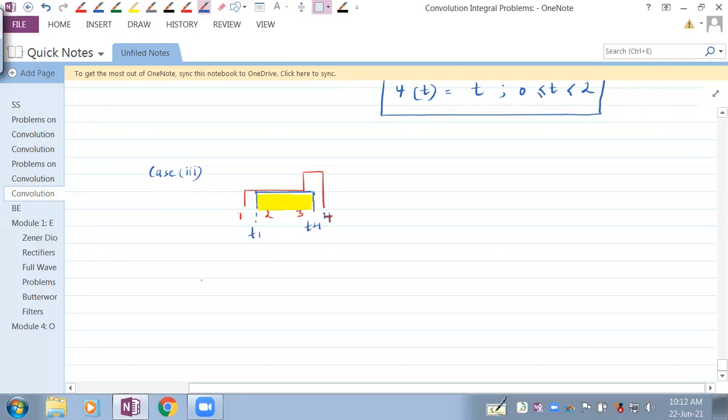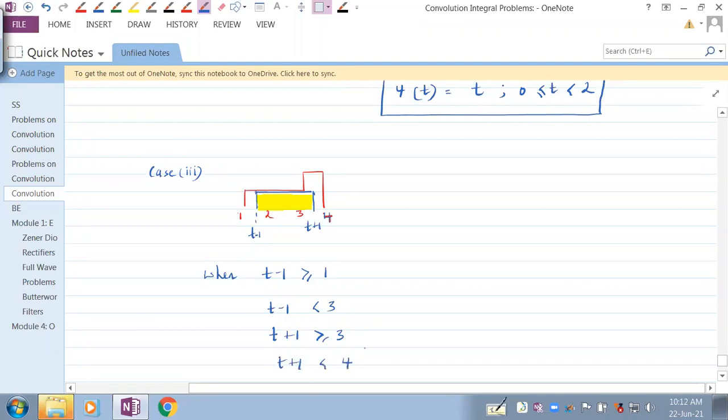This is t minus 1. When t minus 1 is greater than or equal to 1, or t minus 1 is less than 3, or t plus 1 is greater than or equal to 3, or t plus 1 is less than 4.